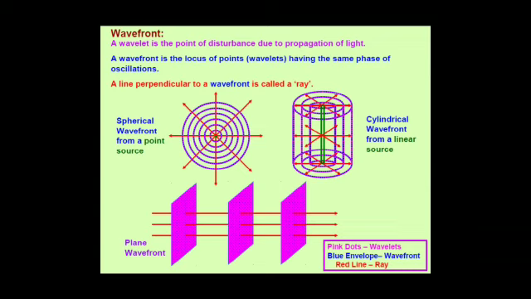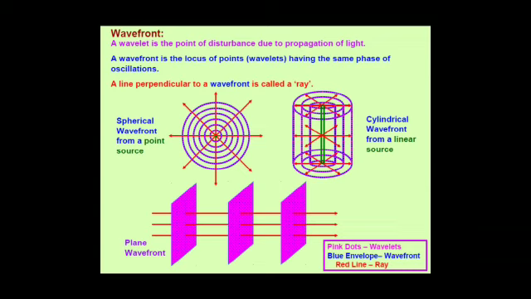Similarly, in the second figure you see that for a line source, the wavefront obtained is cylindrical in shape, which is shown by the purple colored dark lines. When the spherical or cylindrical wavefronts become very large in size, or are very far away from the source which has produced them, and we observe a very small part of such a big spherical or cylindrical wavefront, to us it appears to be plane.